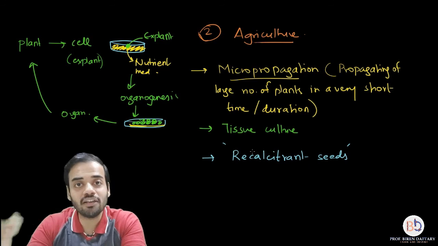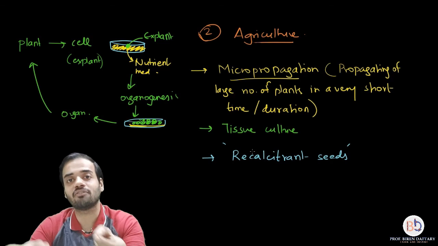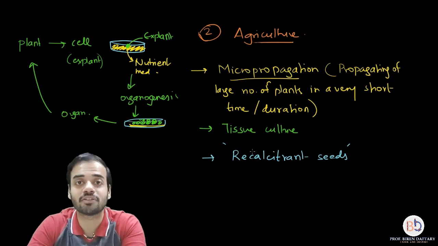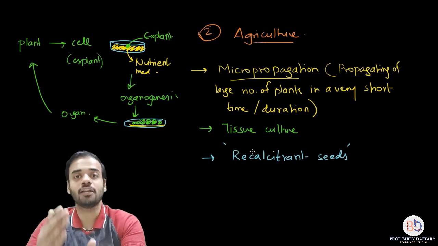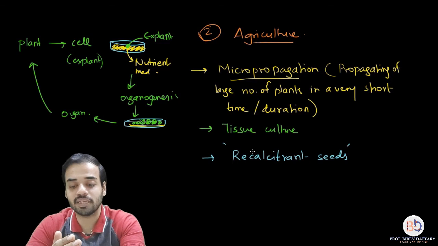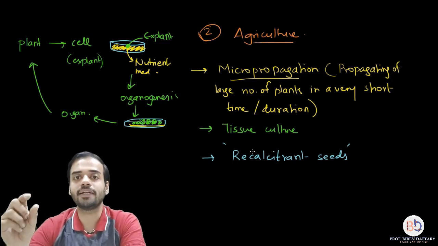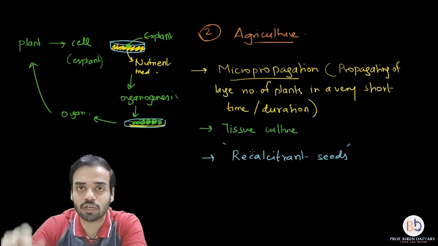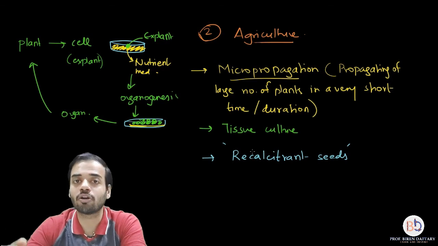So the only way to grow these plants is by using micropropagation. You have to quickly take one cell from the plant and grow it. You cannot preserve the seeds of these plants. So micropropagation is a very important technique for plants having recalcitrant seeds. Recalcitrant means these seeds have a lower moisture content already. If you keep them in an environment having extremely low temperature, then they will become dry and they will not be viable. You will not be able to use them later.